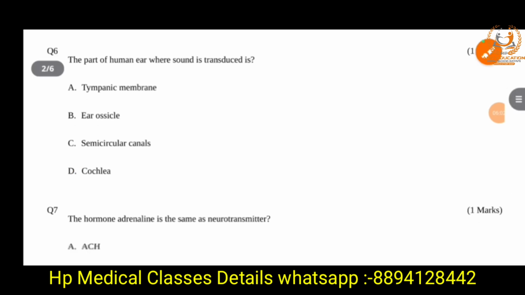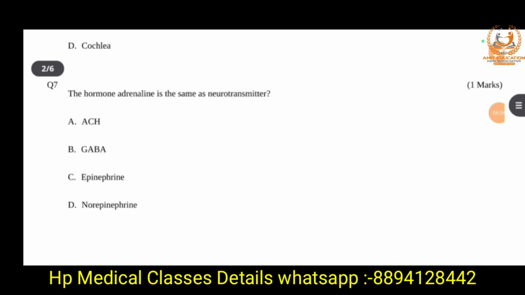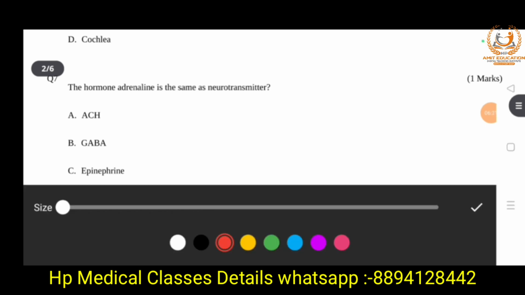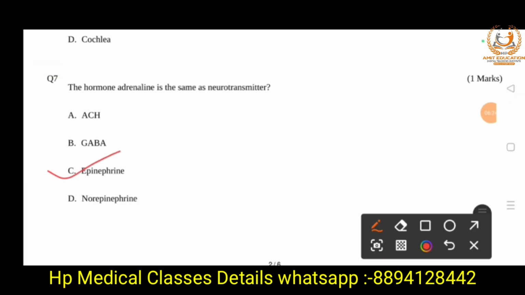So next question is, the hormone adrenaline is the same as the neurotransmitter, that is option A ACh, B GABA, C epinephrine, and D norepinephrine. The right answer is option C, that is epinephrine. Hormone, it is a neurotransmitter within the brain, because it helps neurons to communicate with one another, and adrenaline is mainly produced by the adrenal gland, and hence has function peripherally outside the brain. So it plays an important role in the body's fight or flight response.